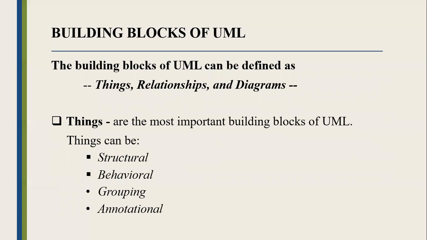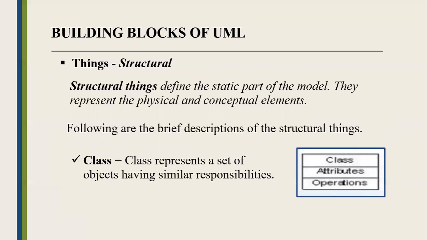So I'll be discussing the building blocks of UML. They can be defined as things, relationships, and diagrams. First, things are the most important building blocks of UML, and things can be divided into different types: structural, behavioral, grouping, and annotational. So structural things define the static part of the model. They represent the physical and conceptual elements. The following are the brief descriptions of the structural things.